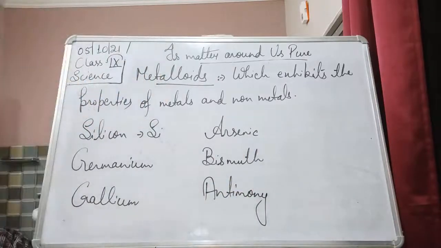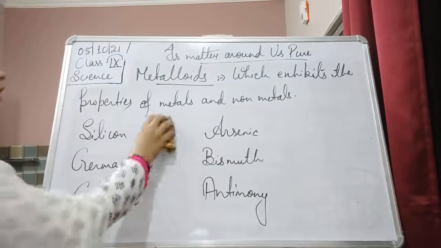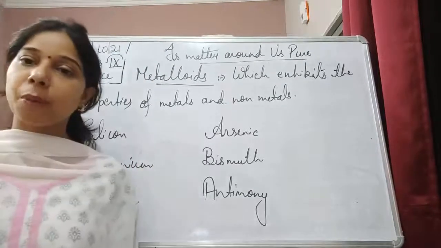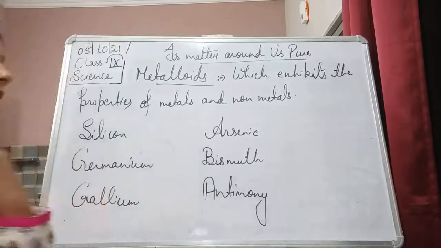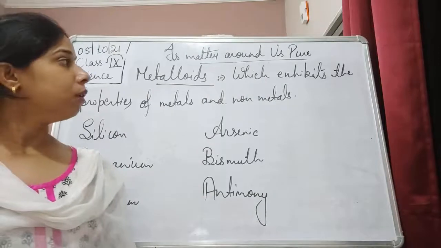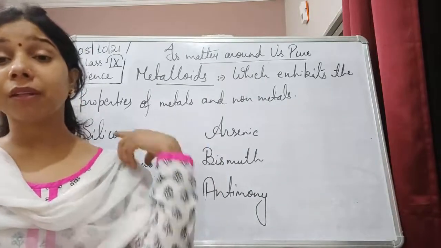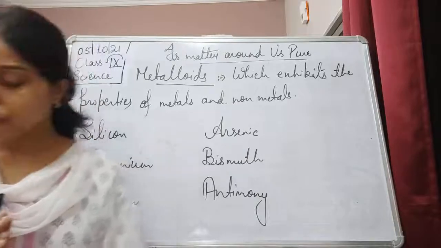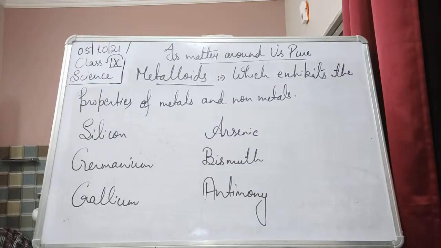Okay, these are some of the metalloids which exhibit both properties, that is the properties of metals as well as those of non-metals. So these are the borderline elements which show the properties of both types of elements, that is metal and non-metal, student.